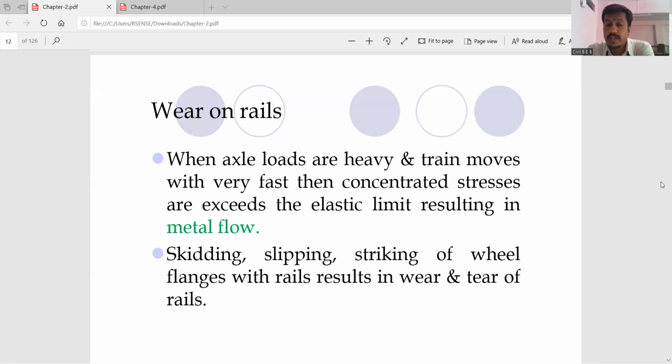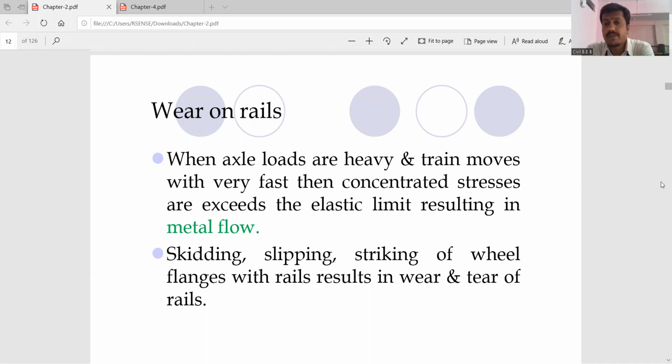What is wear on the rails? Everyone knows what wear is. It is nothing but the deformation which is going to occur due to the action of load, or some stresses getting induced on a railway track, or maybe on the locomotives, whatever it may be. Due to the stresses and the action of the load, there is a deformation of that particular structure. It may be the rail, or it may be the flange of your wheel section. That is nothing but the wear which occurs on the rails also.